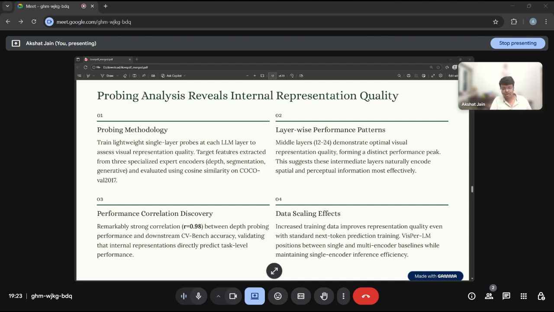And there is a remarkably strong R equal to 0.98 between depth probing performance and downstream CV bench accuracy, validating that internal representations directly predict task-level performance. And data scaling effects: increasing data improves reasoning representation quality. Even with standard next token prediction training, VisPer-LM positions between single and multi-encoder baselines while maintaining single encoder inference efficiency. So we have maximum efficiency with a single encoder.